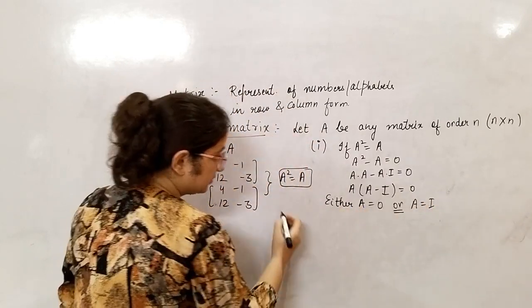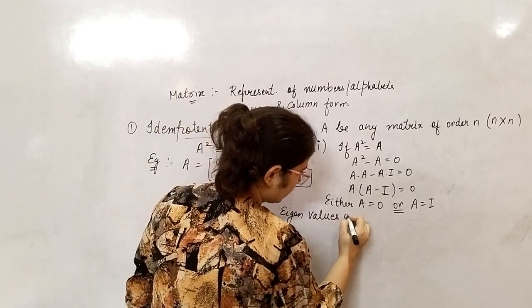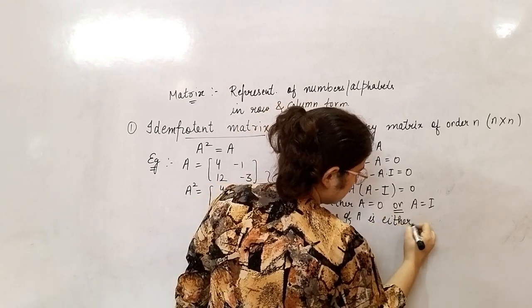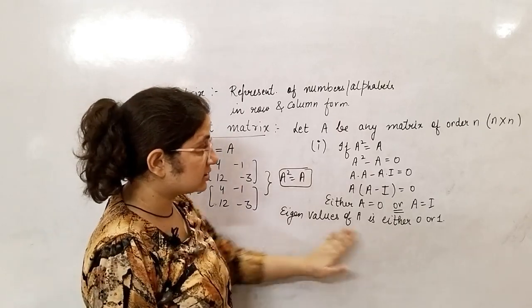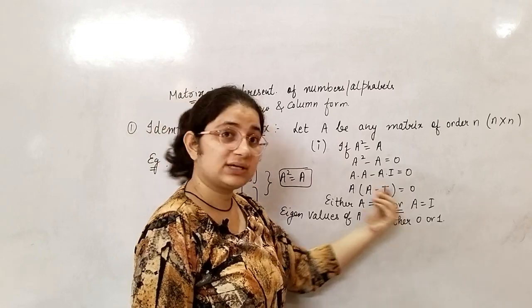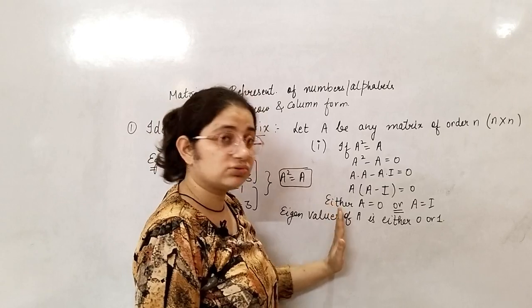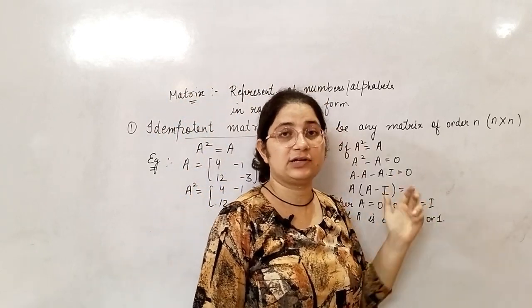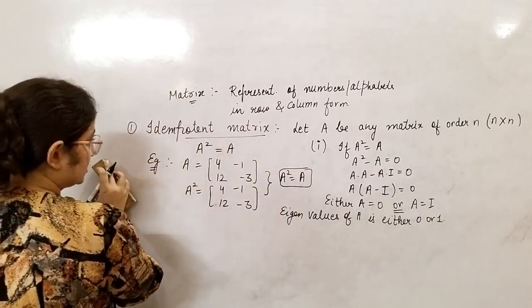So what can I predict from there? I can predict that the eigenvalue of A is either 0 or 1. It can be that in some matrix both are there, in some matrix only 0 will be there, and in some matrix only 1 will be there. But no 2, no 3, any number except these two numbers can never be the eigenvalue of an idempotent matrix. All right, now next thing is I am erasing this portion.